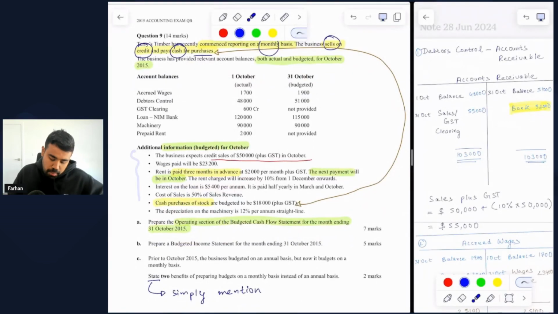And the first requirement of the question is to prepare the operating section of the budgeted cash flow statement for the month ending 31 October 2015. So what we're going to do first is go through each and every additional information that we have and understand all the different complications that are involved.